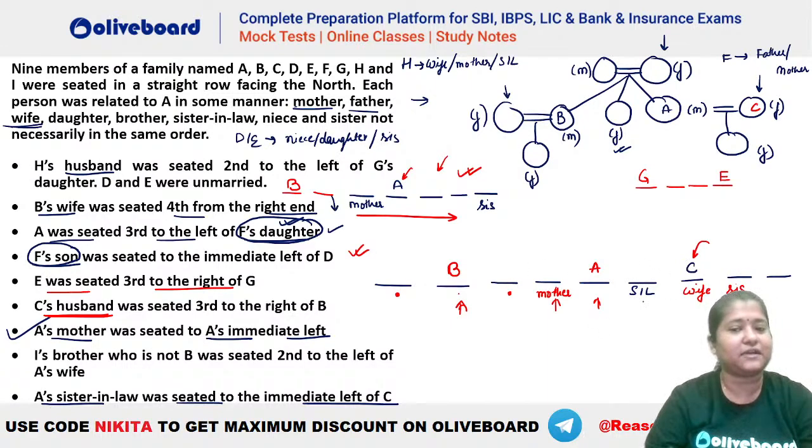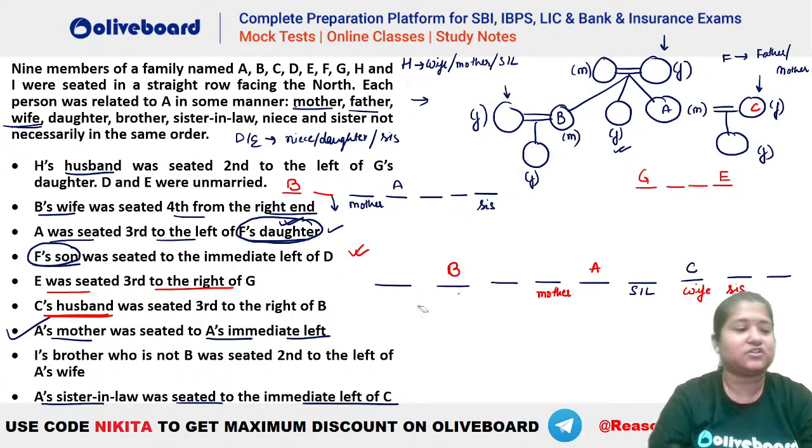Are we clear, everybody? Are we clear till here? Please let me know if we have any doubts till here. यहाँ तक किसी को कोई डाउट हो प्लीज बताइएगा. Everybody clear? So we have placed all this information that we had.